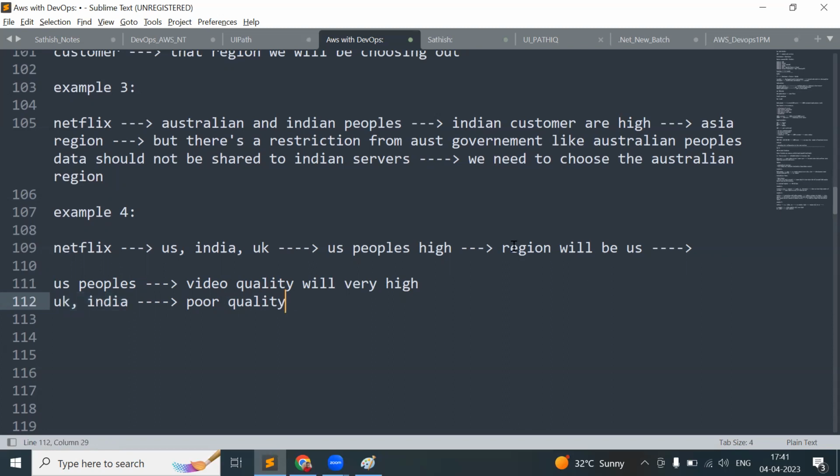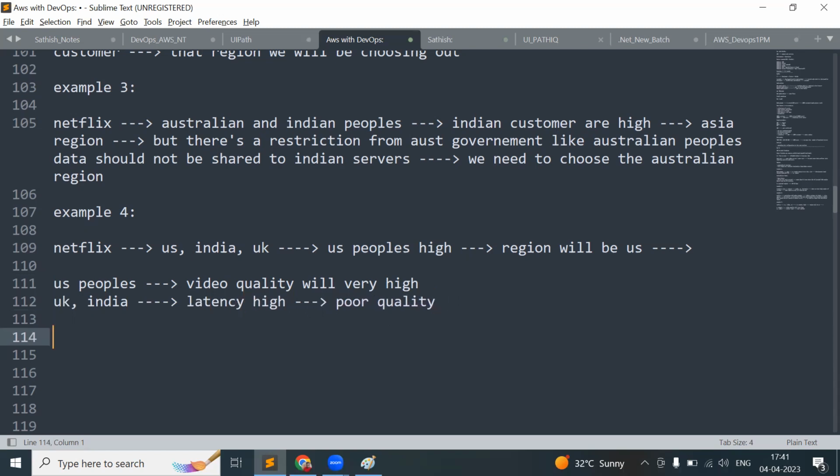But if we choose the US region, the distance between India and the US region, or between the UK and the US region, will be very high, so it will result in poor quality.